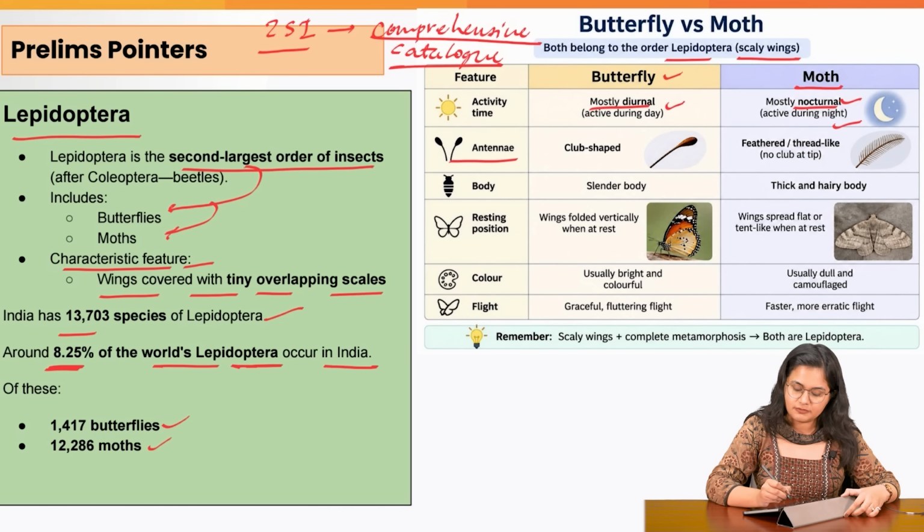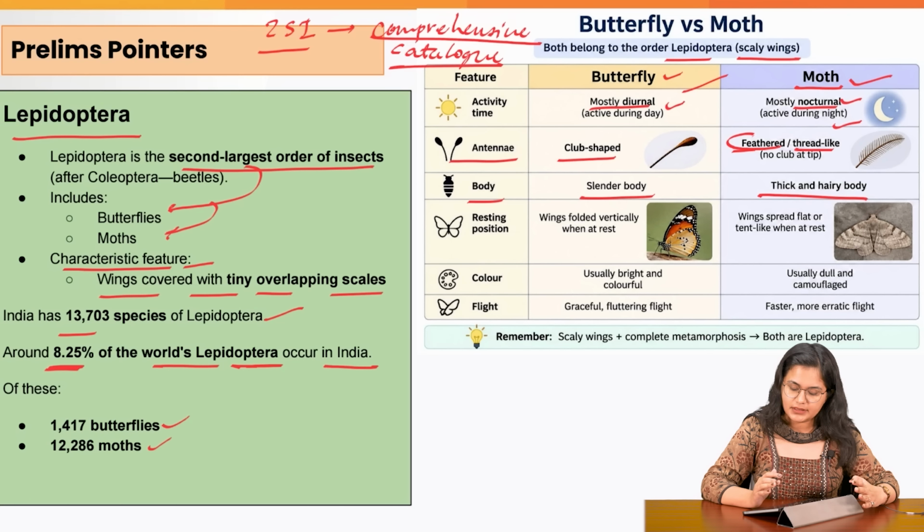The antennae of a butterfly are club-shaped. That of a moth is thread-like or feathered. The body is slender for a butterfly and thick and hairy for a moth. Regarding the resting position, wings are folded vertically at rest for butterflies, and they are spread flat or tent-like when a moth is resting.